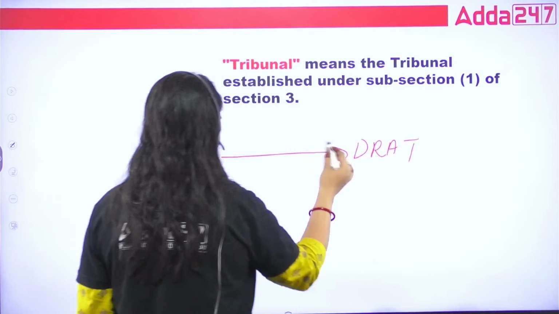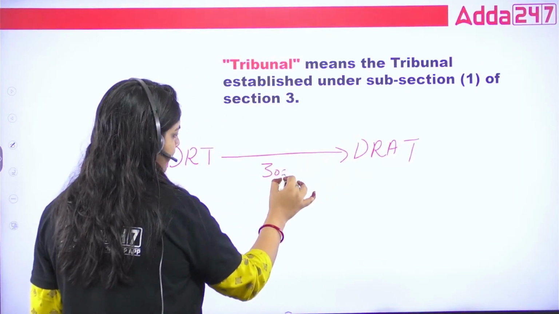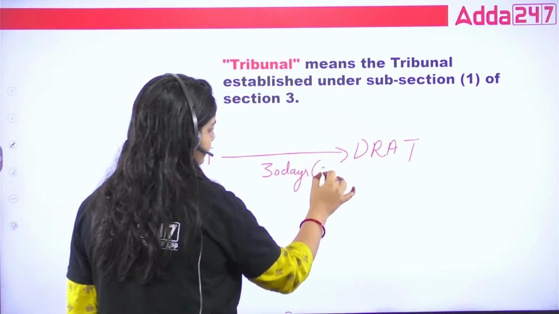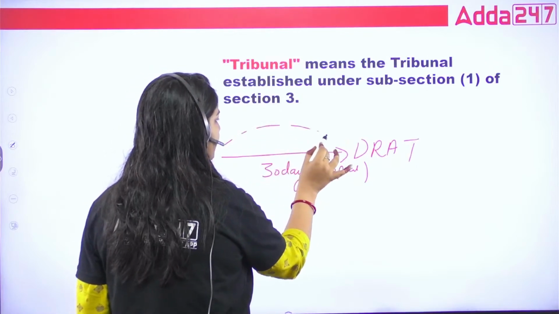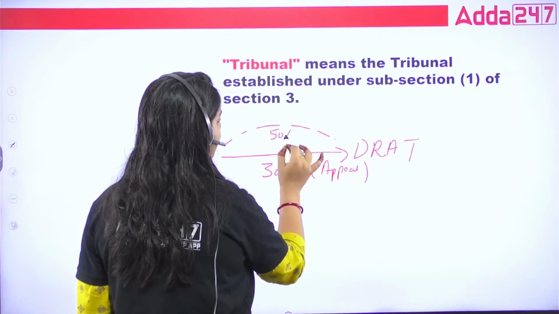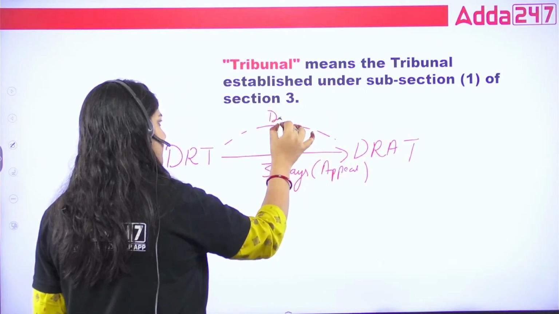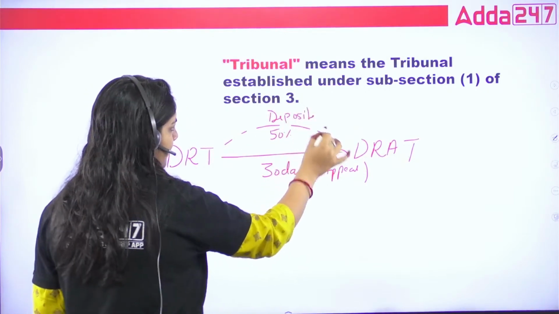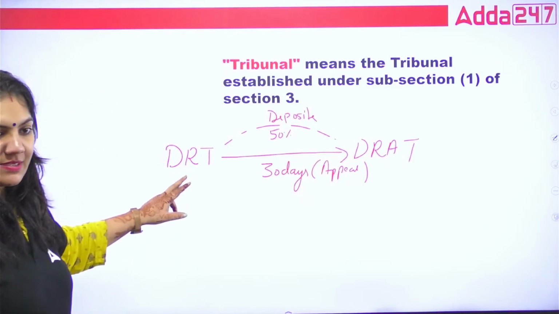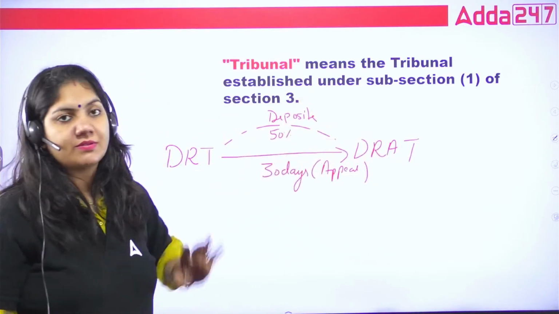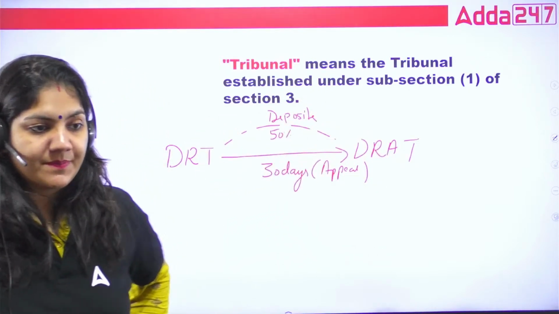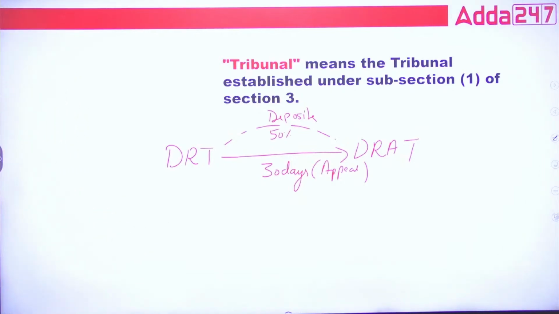One more thing that you have to remember, DRT. It's a quick revision. If you go to the DRT, within 30 days you can appeal and you have to deposit 50% of the amount. Suppose you are not satisfied with the decision of the DRT, then you have to deposit 50% to the DRT. Then after that you can approach for the appeal. This is very, very important, guys.